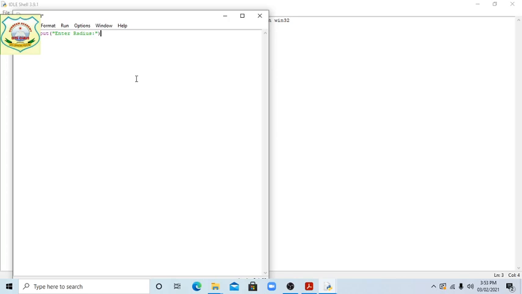Okay, next one is students, r is enough. Now we know the circumference of a circle is c equal 2 pi r, and the pi value is 22/7. So we will write c equal 2 multiply bracket 2 multiply 22 multiply r close bracket slash 7, because pi value is 22/7.